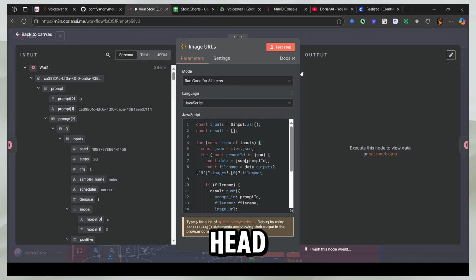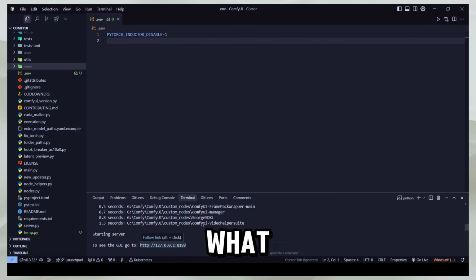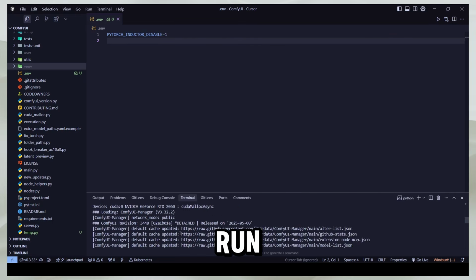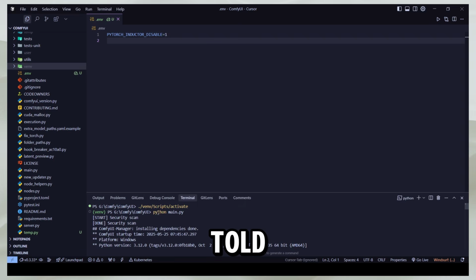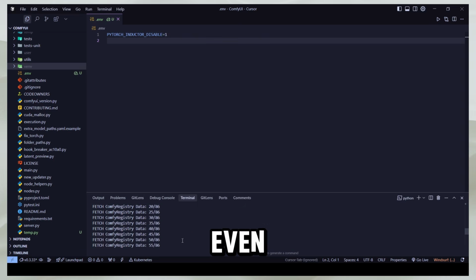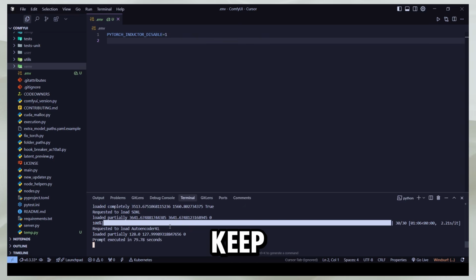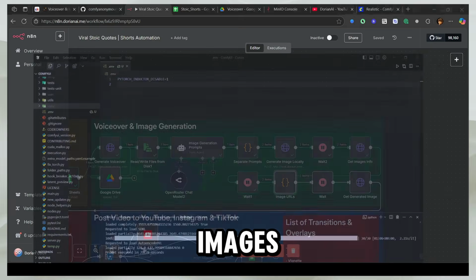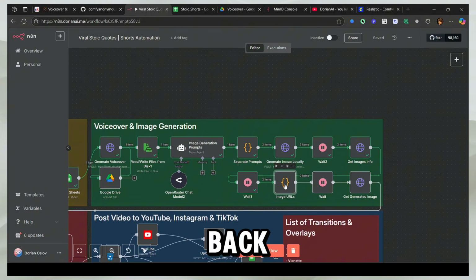What I'm going to do is head back to Comfy UI and see our images. And you actually don't have to see it. You don't even have to run it. For example, if you close this tab here, it's still going to run in the background. So you don't have to open this every time. So what you actually need to do is just run the first command that I told you, which is python main.py, and you don't even have to open anything. Then you can just keep it running here. And you can see it takes so little time to make the images. So what I'm going to do now is head back to Comfy UI, and actually I'll run this node first, then I'll head there just to show you how it's looking.